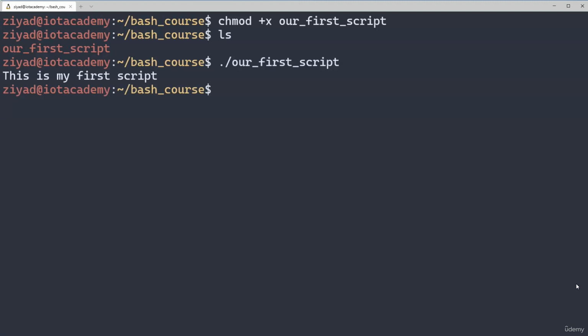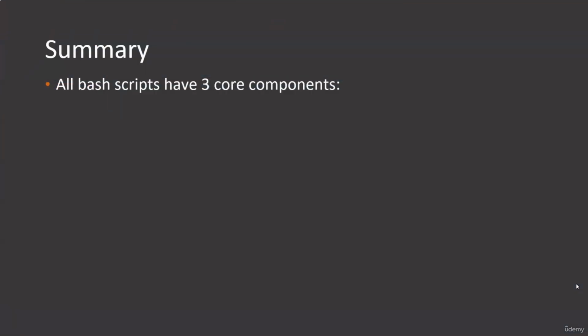So congratulations, you've now written and executed your very first bash script, all in under 10 minutes. In this lecture, you learned that bash scripts are kind of like movie scripts. They have a beginning, a middle, and an end. The beginning of a bash script is the shebang line, which tells the shell what type of script we are writing. For bash, our shebang line will pretty much always be #!/bin/bash.